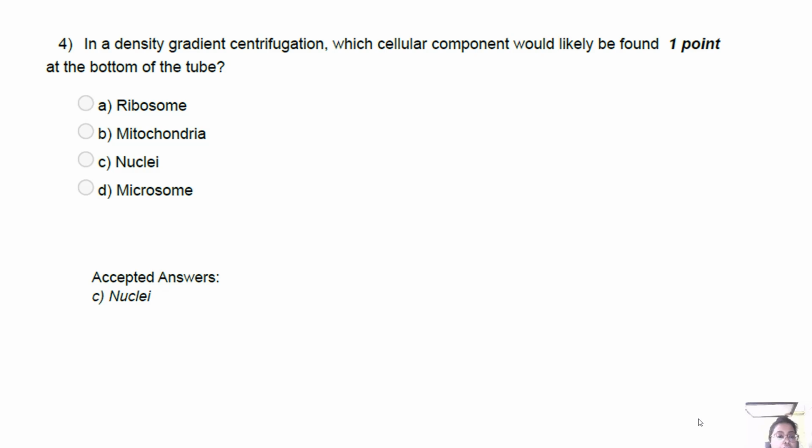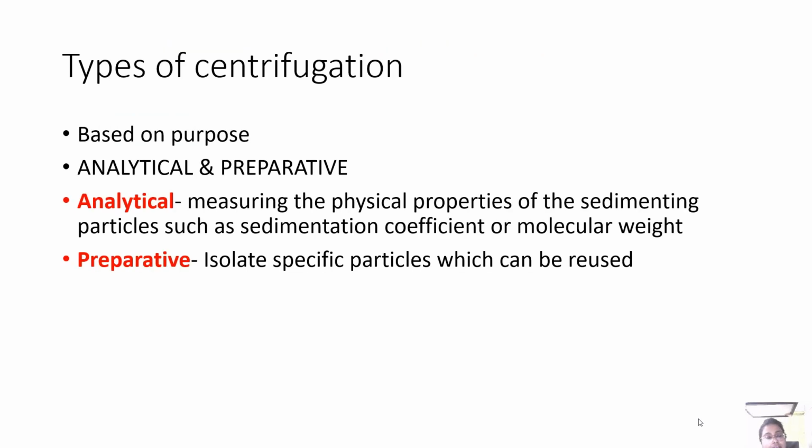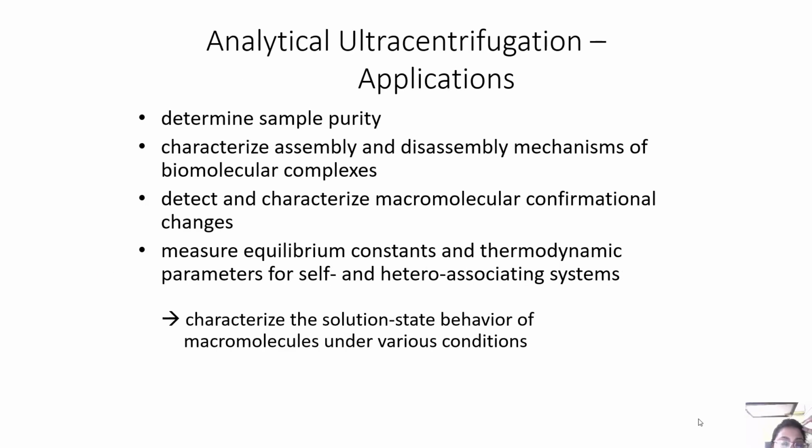Okay. If we discuss the types of centrifugation, it's basically based on purpose, right? Either it's analytical or preparative. Analytical is measuring the physical properties of the sedimenting particles, such as sedimentation coefficient or molecular weight. Preparative would be isolating specific particles which can be reused. So in case of analytical ultracentrifugation, what are the applications?